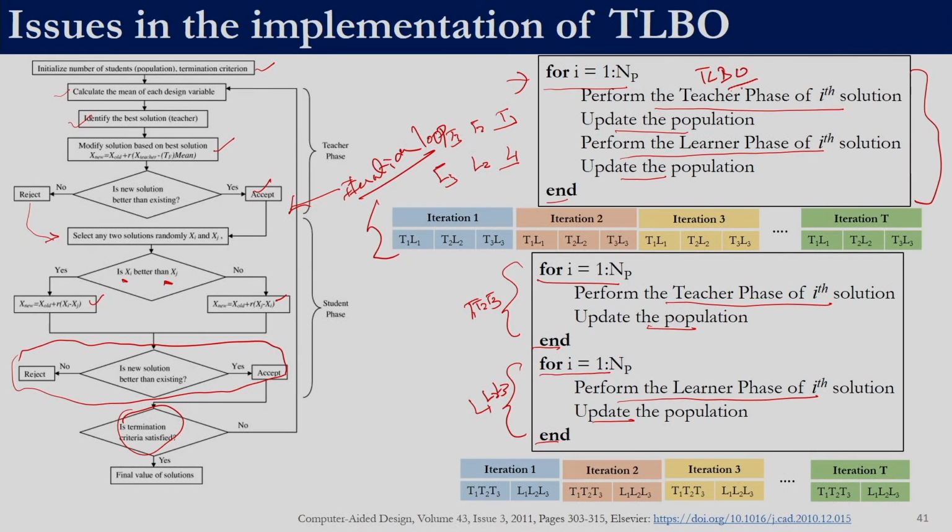So, in one of the later papers they have also given the code of teaching learning based optimization. In that case this is how it is implemented, whereas if you look at the example given in the paper, right, it employs this strategy, right. So, if I trust the code, then I need to call this the true TLBO. If I look merely into the paper, this is the implementation of TLBO, right. That is because it is not clearly described when to begin the teacher phase and when to complete it, and similarly when to begin the learner phase and when to complete it.